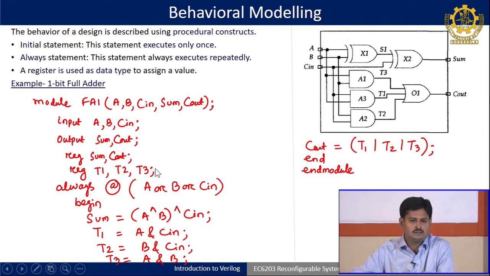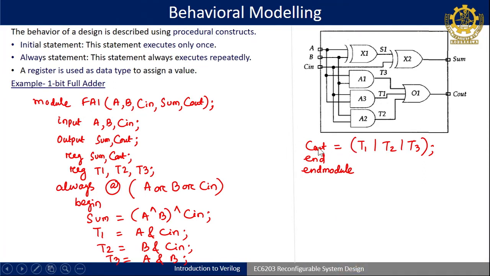In simple understanding, you can remember, if you are using an initial block or an always block, inside that you have to see what outputs are being assigned with certain statement expressions. If you see here, sum is one output which is assigned with a certain value in the always block, and T1, T2, T3 and also C out, understood, are all outputs which are assigned with certain statements, understood what I am telling.